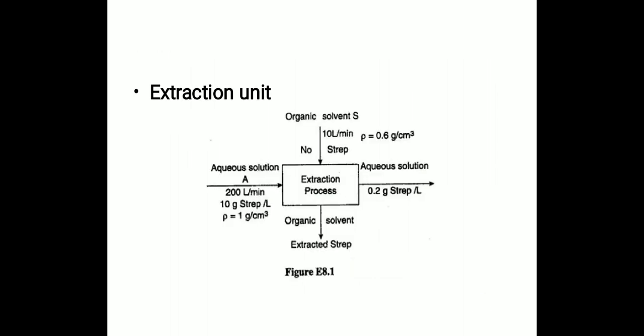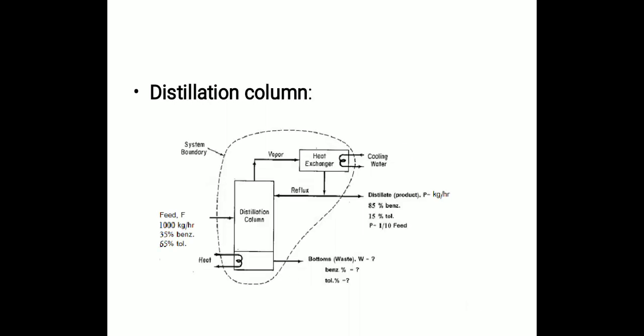Second one is the extraction unit, where the aqueous phase goes to the extraction process, and an aqueous solution is obtained after the extraction. For the extraction we need a solvent, so the raw solvent is fed to the extraction, then extracted solvent is taken out from the process. So there are two inputs and two outputs for the extraction unit. Then the distillation column, where feed is introduced at the middle of the distillation column. Then bottom and top products are taken out.